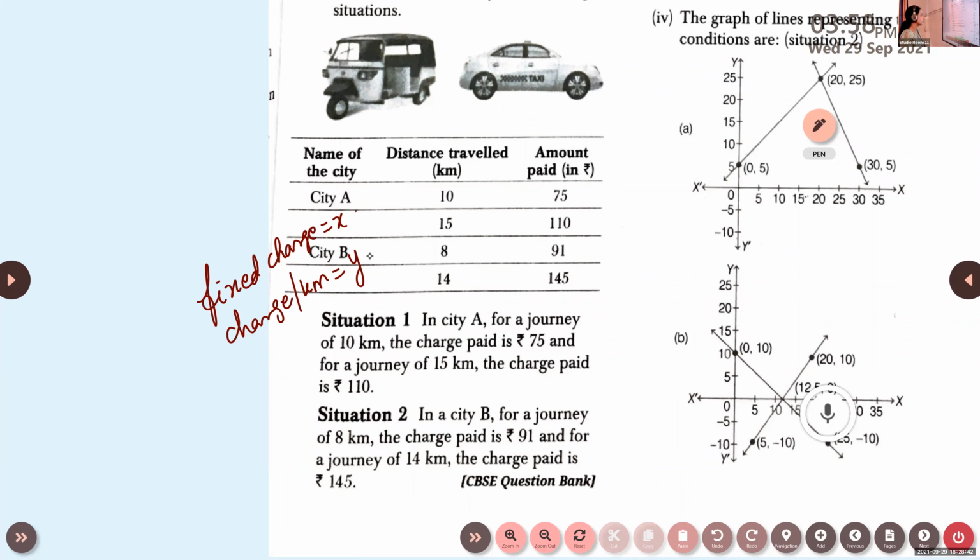Adidev, give the equation for situation 1. Why are you looking at the options first? Now first you give the equations. Right, X plus 10y is equal to 75, and X plus 15y is equal to 110.